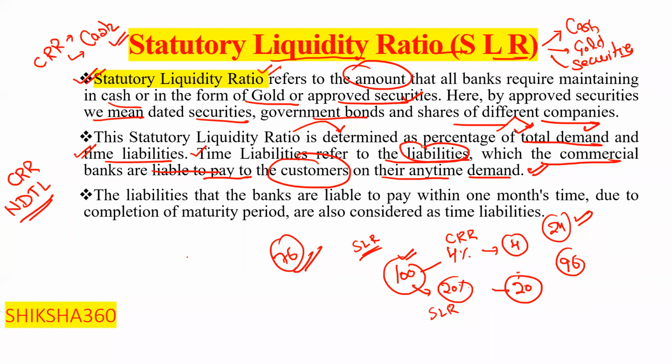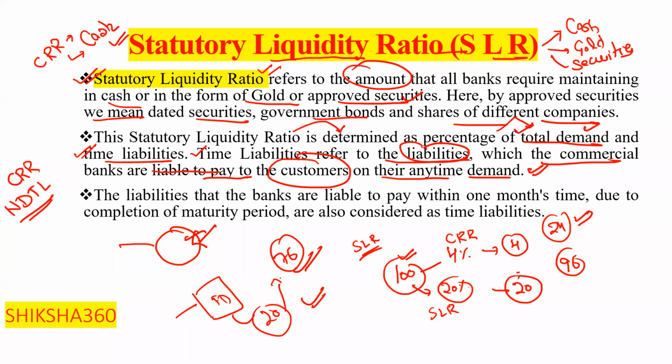Like whenever a customer presents a check at the cash counter, we have to pay that. Or whenever a customer brings a fixed deposit of, say, 20 lakh and wants to transfer 15 lakh in the form of RTGS and take the rest 5 lakh in cash, we have to provide this facility to the customer. That is what is meant here under the SLR.